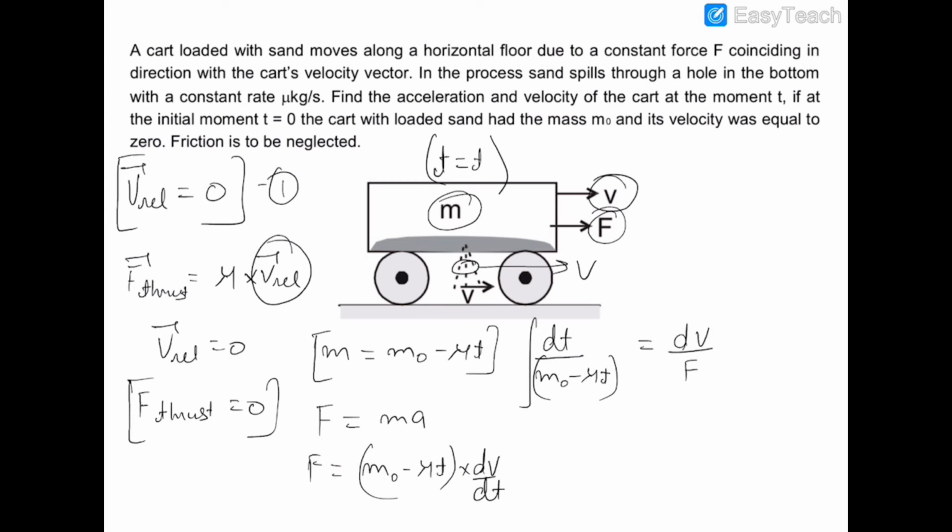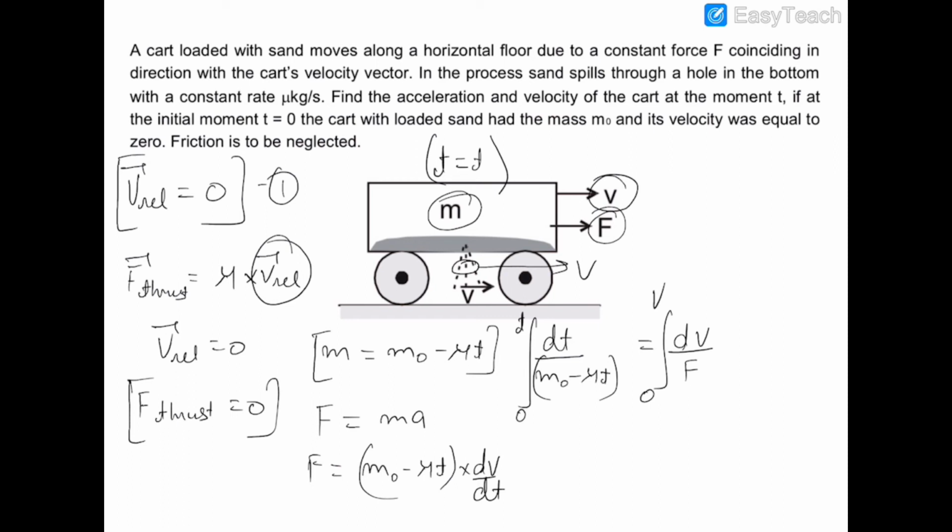So integrating this equation on both the sides, the limit of time would be from 0 to t and the limit of velocity would be from 0 to v, because the initial velocity was 0.